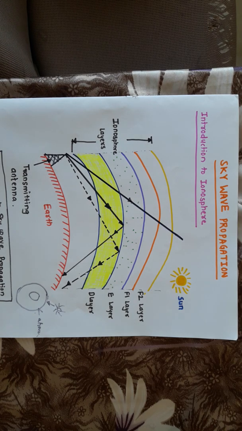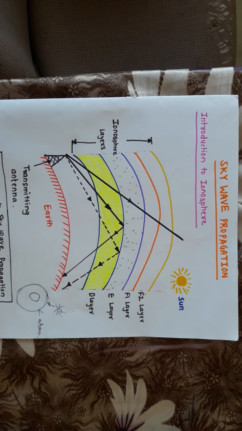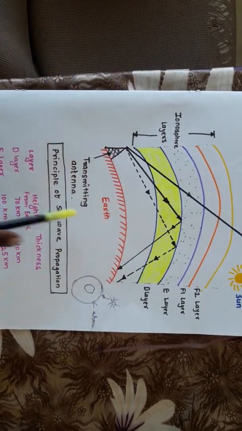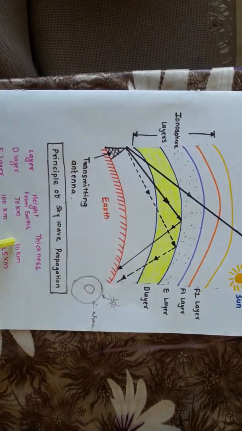Now the D layer is the lowest layer, and it exists above 70 km from the earth's surface. So this D layer is at a distance of 70 km from the earth's surface and has a thickness of 10 km. But this particular D layer disappears at night due to the recombination process.